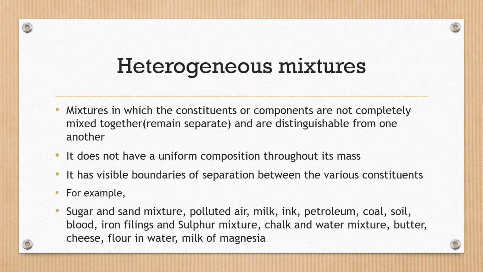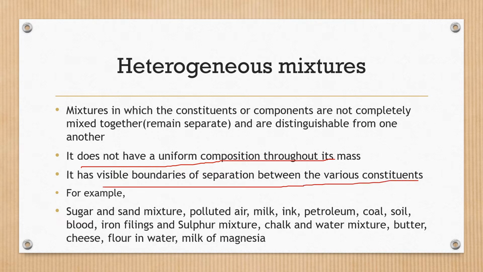Now we will discuss heterogeneous mixtures. What are heterogeneous mixtures? These are the mixtures in which the constituents are not completely mixed together. It means they remain separated and also they are distinguishable from one another. They do not have a uniform composition throughout the mass of the mixture. They have a visible boundary of separation between the various components or constituents.